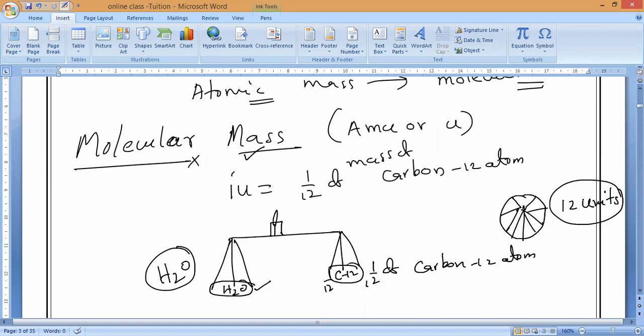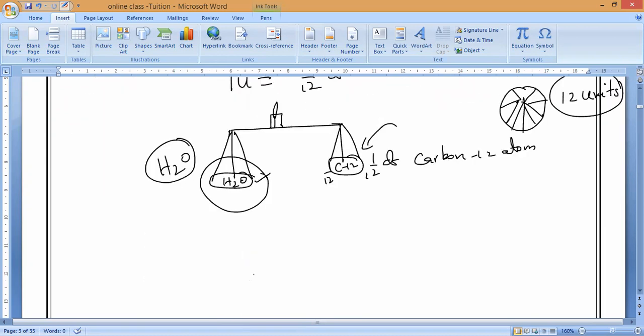If not, truly we have to add 1 by 12th, 1 by 12th, 1 by 12th, like that. So at a particular situation it will balance each other. Correct or not? So that is equal to the molecular mass of this given compound, the molecule of a given compound. Understand, guys? Please respond.